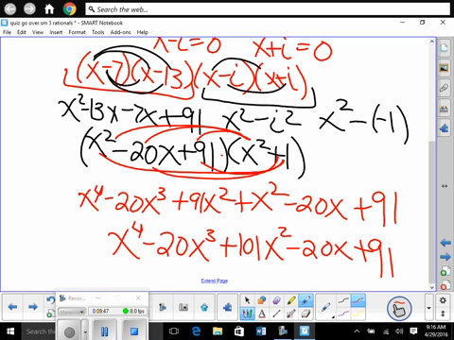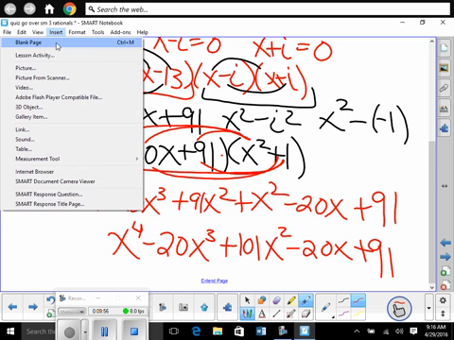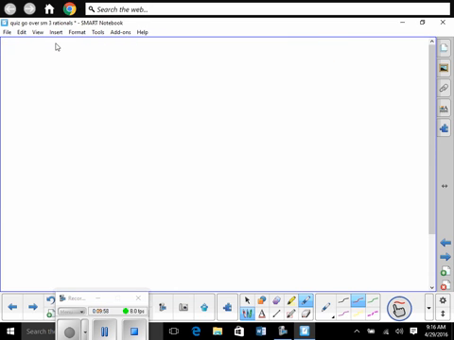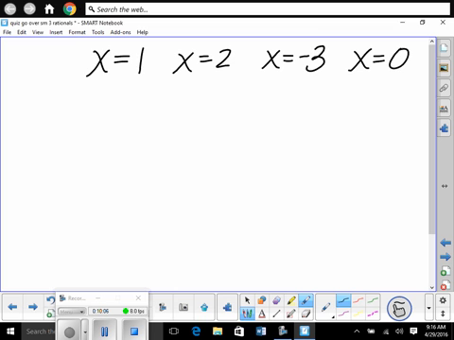So I saw one last year on the final exam that said, write a polynomial. Let me just let you guys practice this. Ready? It said, write a polynomial with these exact roots in standard form. With these zeros, x equals 1, x equals 2, x equals negative 3, x is equal to 0. Ready, go.